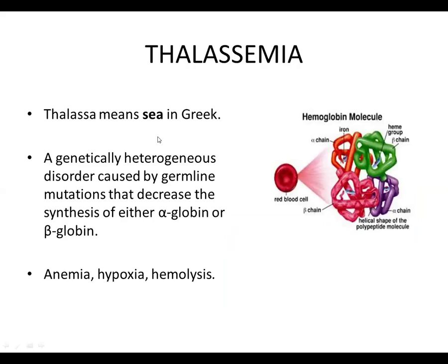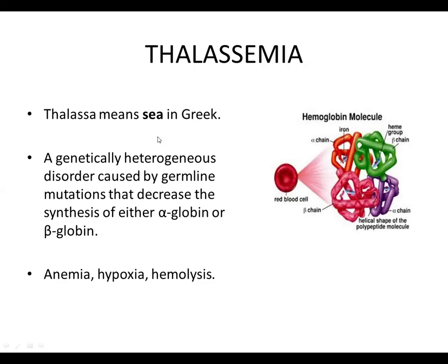The word thalassemia has been derived from the Greek language. Thalassa means sea in Greek, and emia means blood. Because this disease was first observed in the blood of individuals living around the Mediterranean Sea, it has been named thalassemia. This is a genetically heterogeneous disorder that is caused by germline mutations, and these mutations decrease the synthesis of either the alpha globin chain or the beta globin chain.